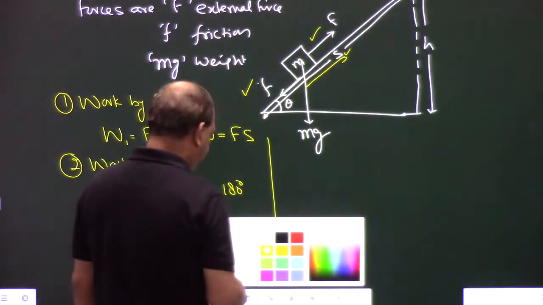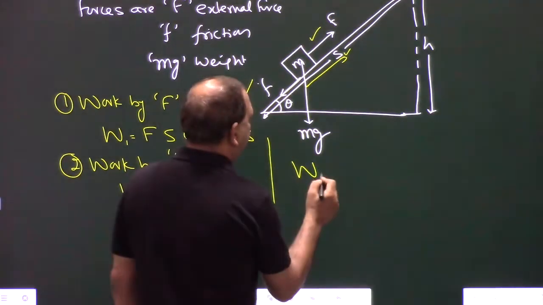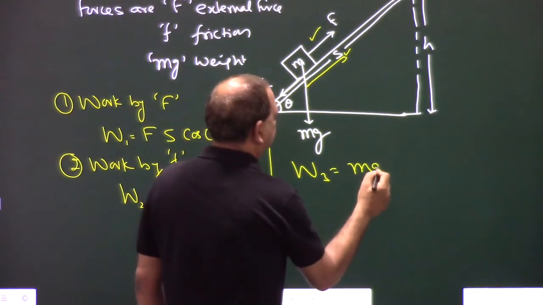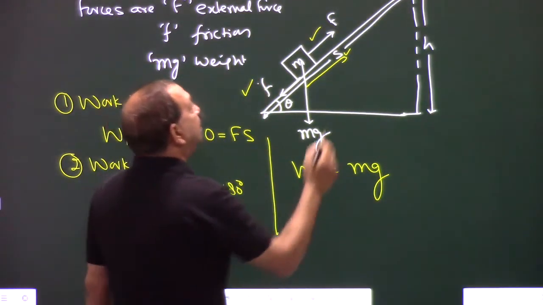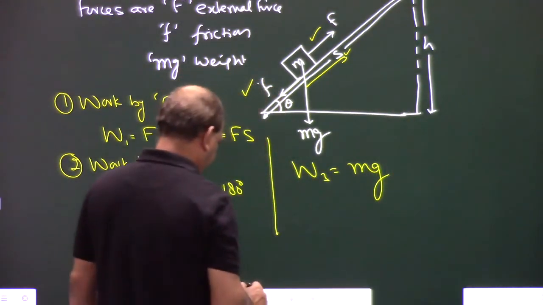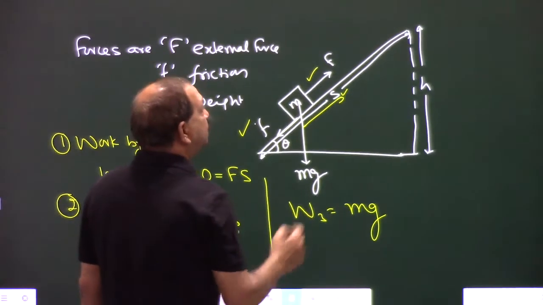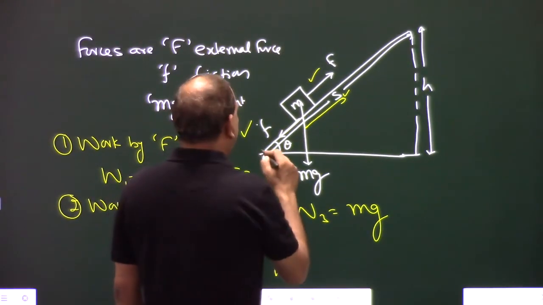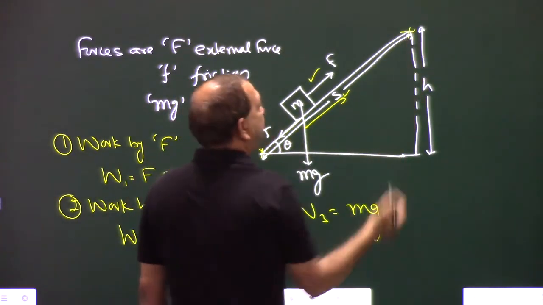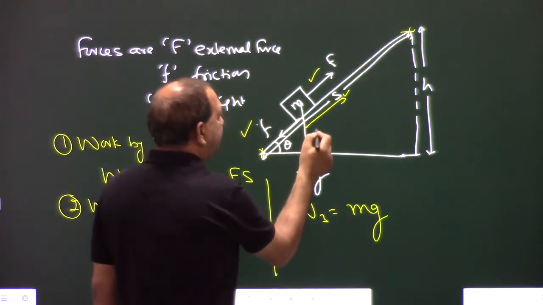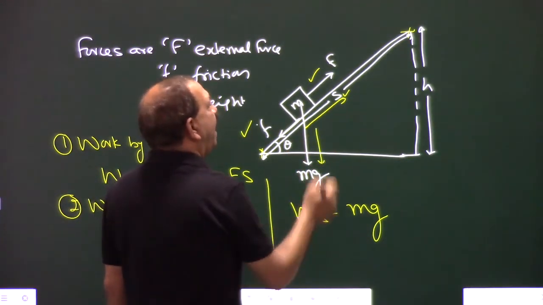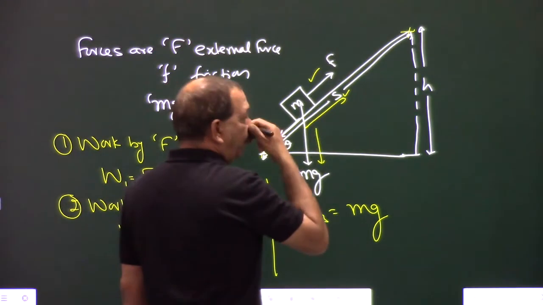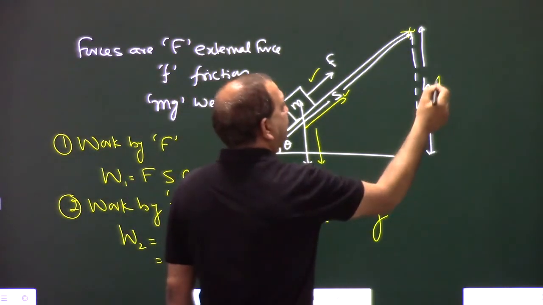Okay, the third. The work by the weight, W3, is equal to the weight, and it is displaced from this position to this position. So this is the direction of force, and along the force the displacement is h.